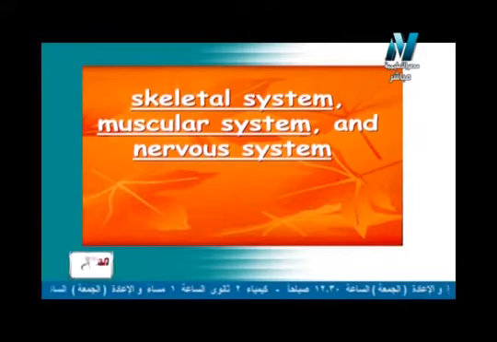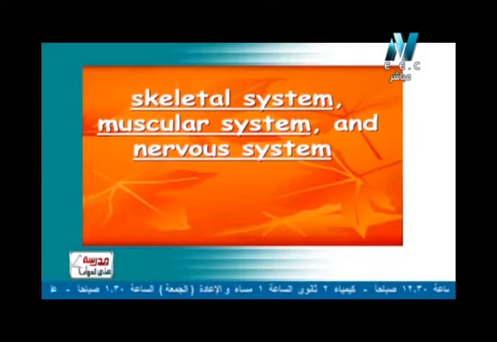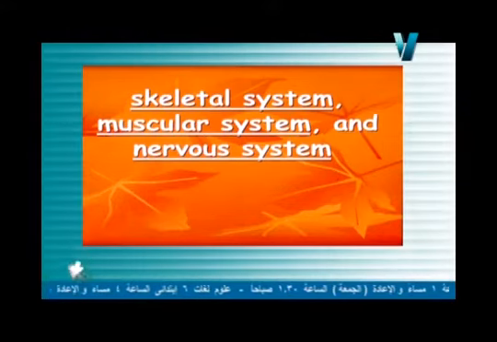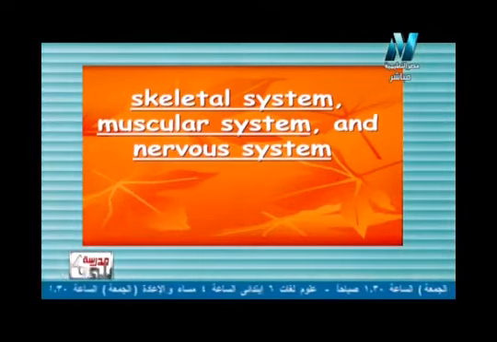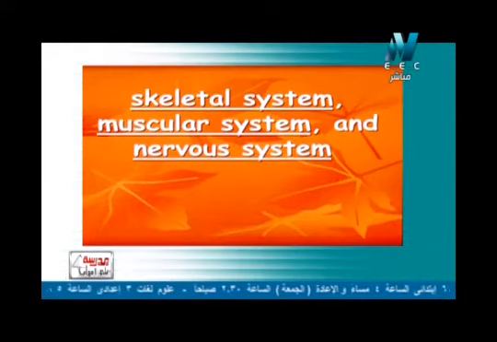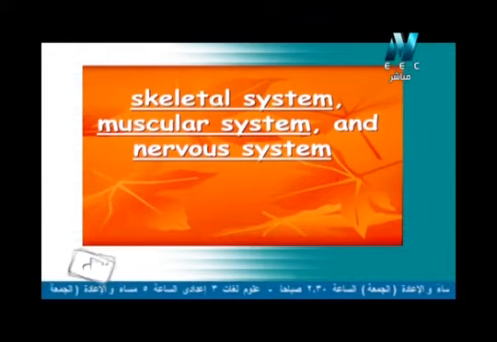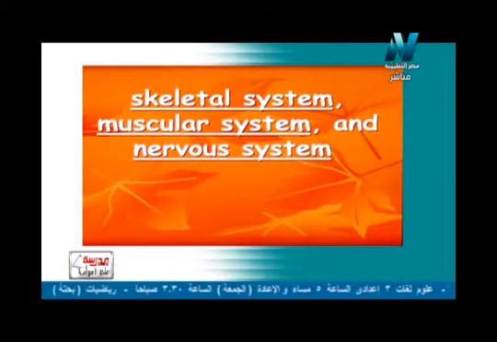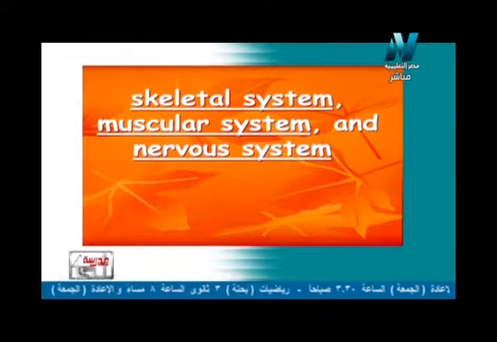So how do we move? Through 3 systems. Number 1 skeletal system, number 2 muscular system, and also the participation of nervous system. So again skeletal system, muscular system and also the nervous system, all of them participate and integrate to help in the movement process.